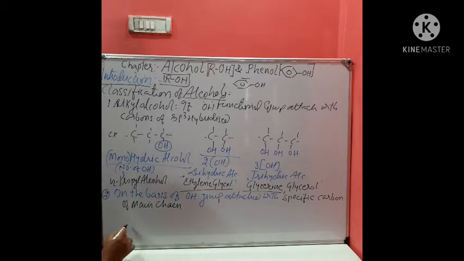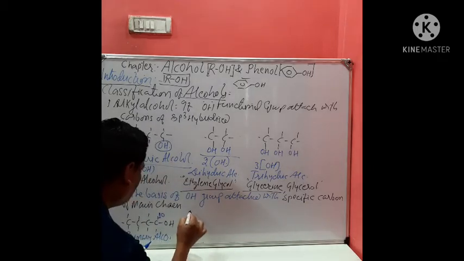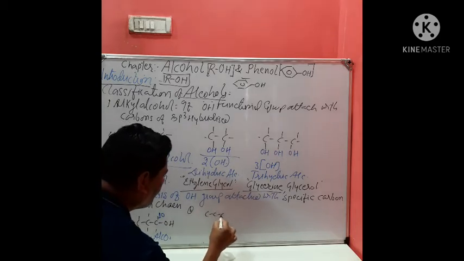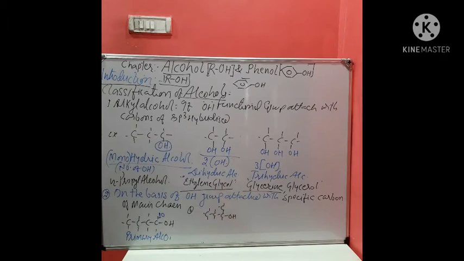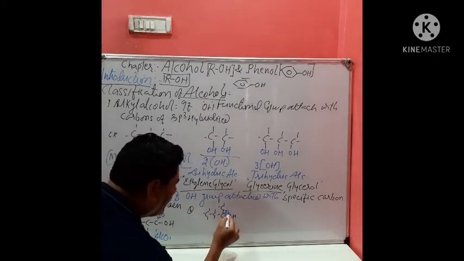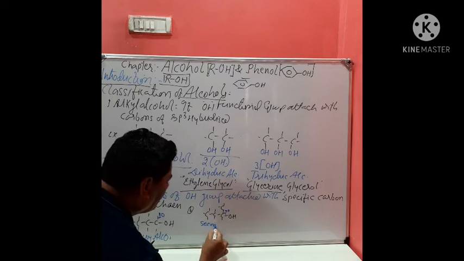Okay, like here, suppose I draw this compound. This is OH. The OH is attached with a 1-degree carbon, therefore this is termed as primary alcohol. Primary alcohol. Okay, now here is compound B. Here is one CH3 that is branched, and now the OH is attached here. This is called a secondary carbon, so this is known as secondary alcohol.